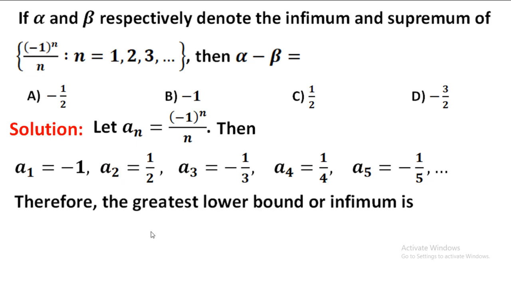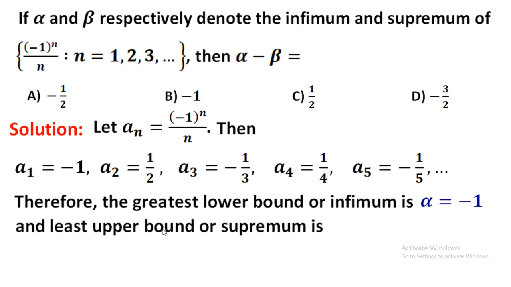Therefore the greatest lower bound, or infimum, for this sequence is -1, that is alpha is equal to -1. 1/2 is the least upper bound for this sequence, because 1/2 is an upper bound for this sequence and no number less than 1/2 is an upper bound for this sequence. So the least upper bound, or supremum, for the given sequence, beta, is equal to 1/2.